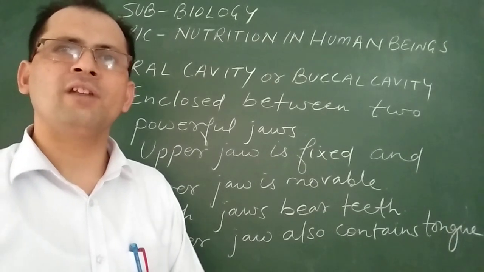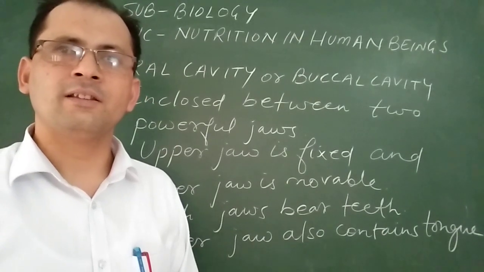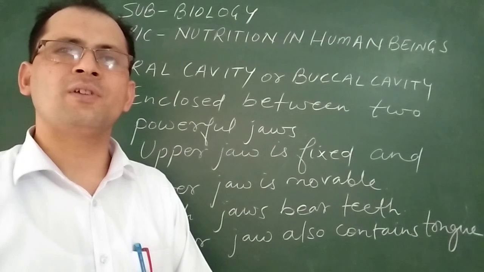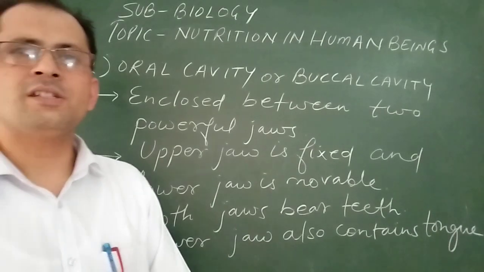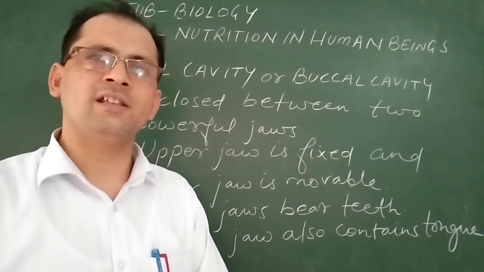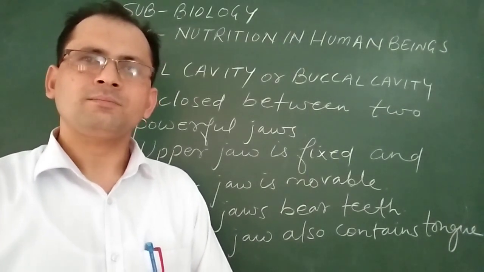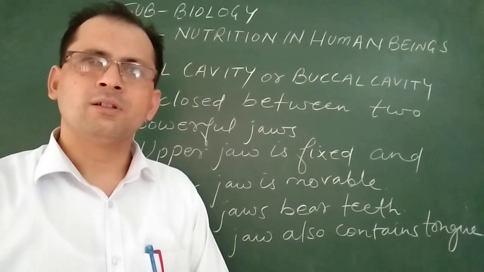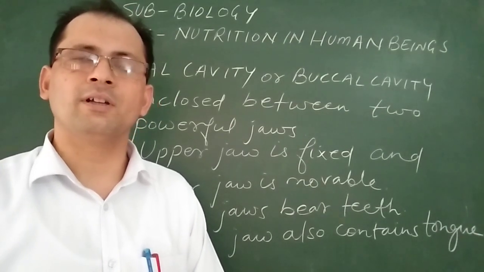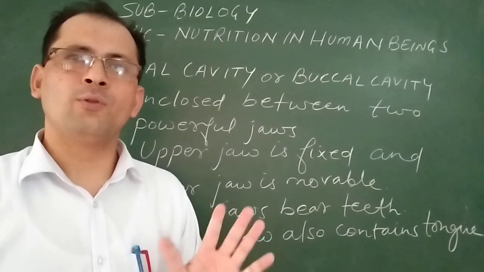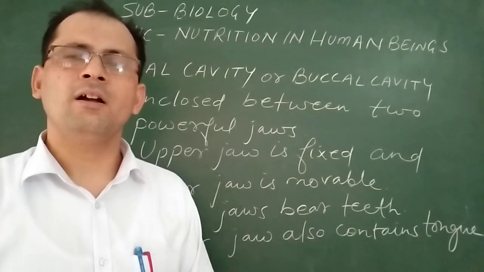So inside the mouth you can find the presence of what? The tongue, and the presence of teeth. What is the function of teeth and what is the function of the tongue, that we will discuss. Now the tongue is a muscular organ which consists of taste buds. Whatever taste we feel, like sweet, sour, bitter and salt, these are the four types. We feel it by the presence of the taste buds on the tongue. So there are four taste buds basically for sweet, sour, salt and bitter.